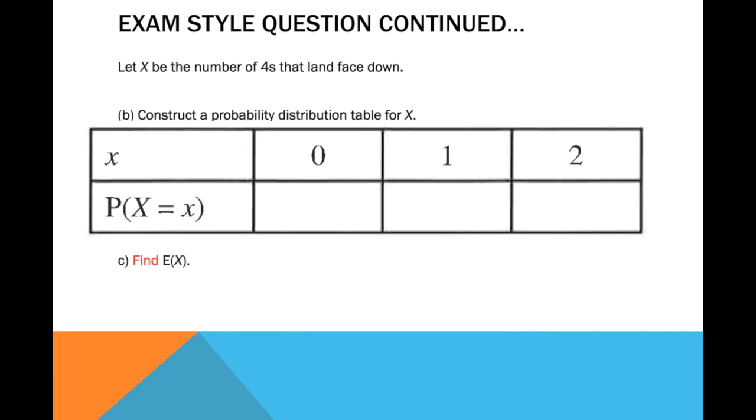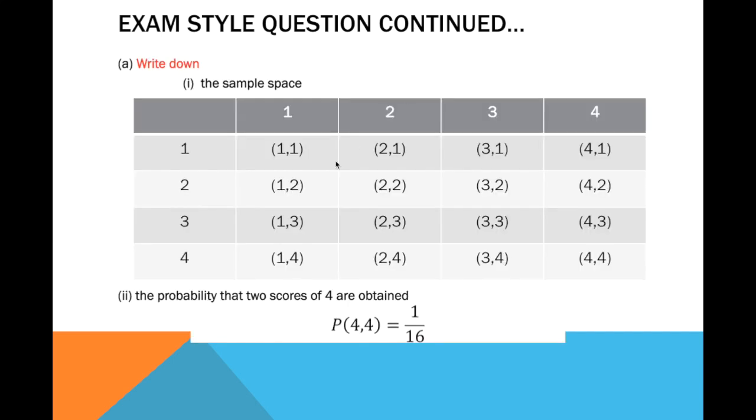Okay, moving on. Let X be the number of 4s that land face down. This statement looks familiar. Our X is the random variable, and specifically that is the number of 4s. Going back to our diagram, if you look at this outcome, is there any 4 here? There's none, so you have zero 4s for this outcome.